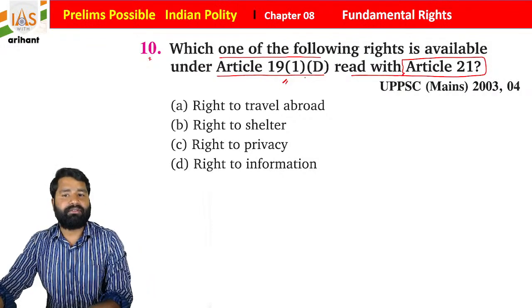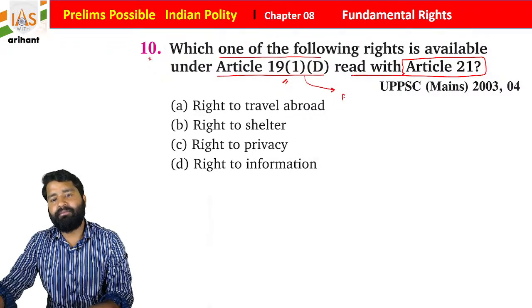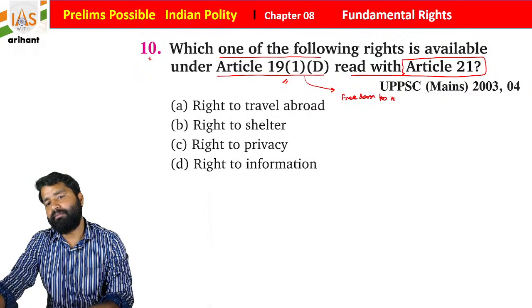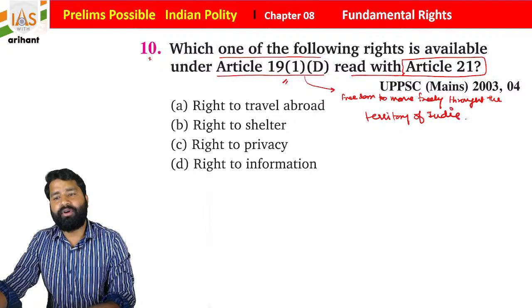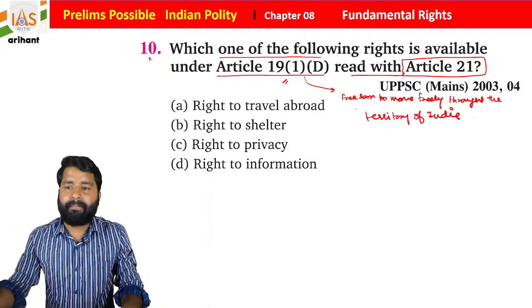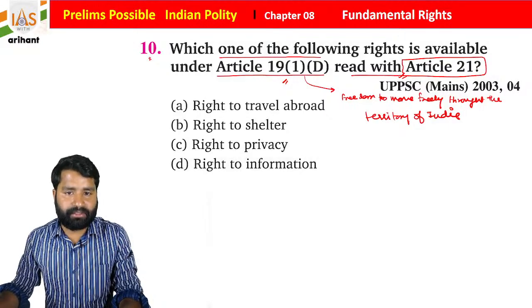Article 19 clause 1 subclause D is about the freedom to move freely throughout the territory of India. So you are free to move in the territory of India, as well as Article 19 is about the personal freedom as well as liberty.